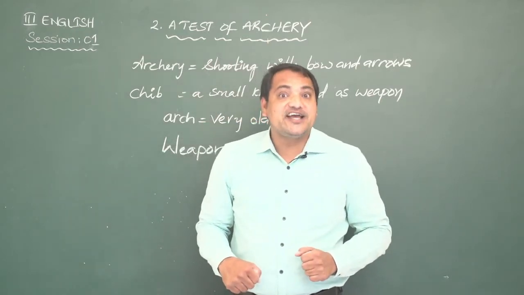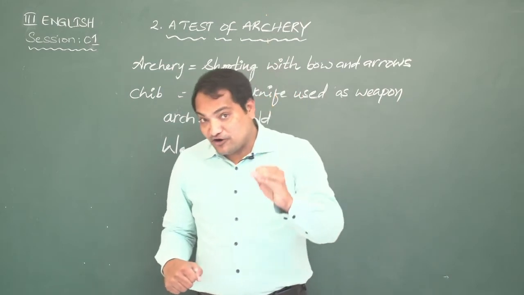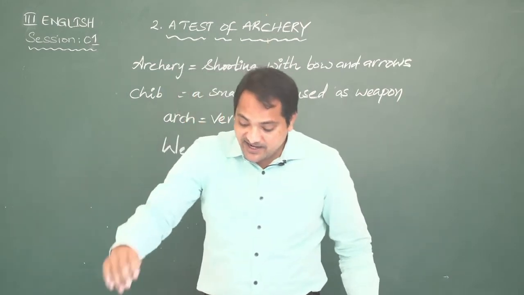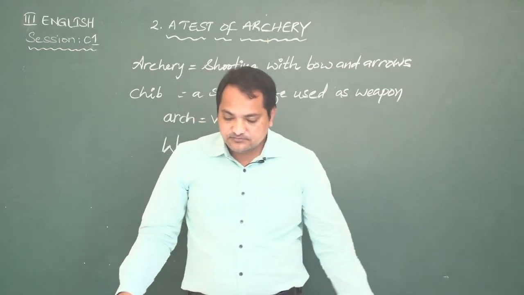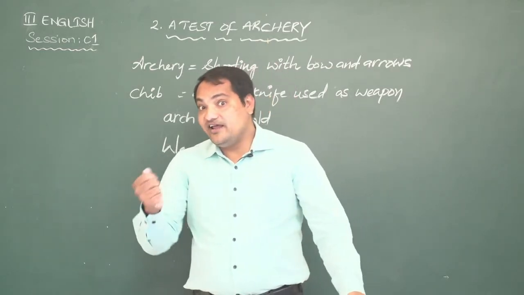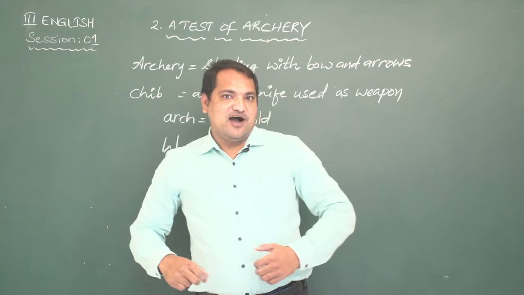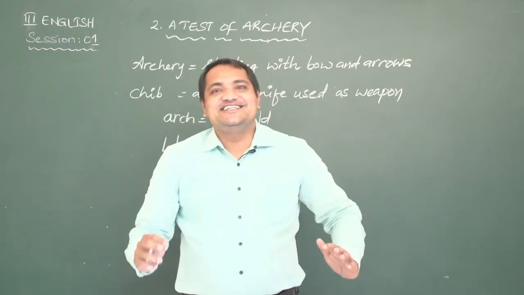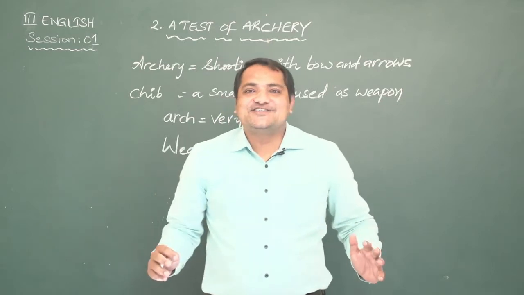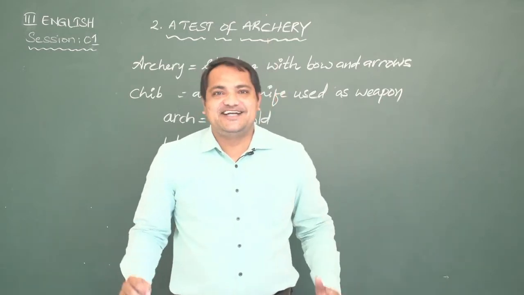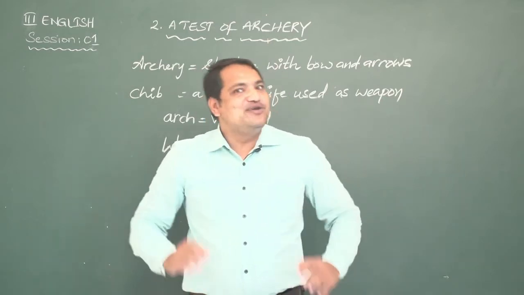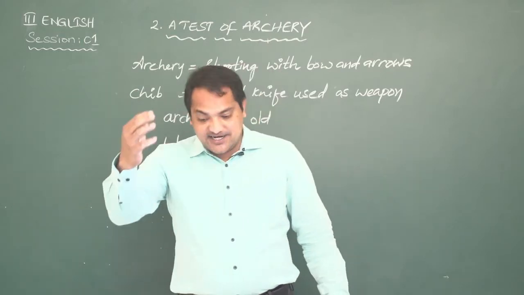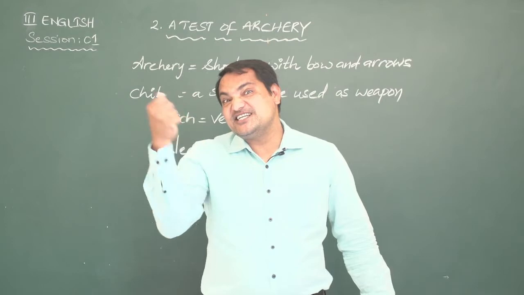So, Dronacharya is telling that I have taught you how to use different weapons, how to ride a horse and how to fight in a war. Now, Bhima is very excited. Just like when the teacher is talking, in our class also a few students get excited and talk, don't they? So, Bhima also got excited and told Dronacharya, sir, you have taught me to use a chib.